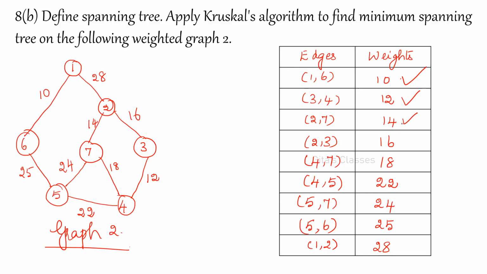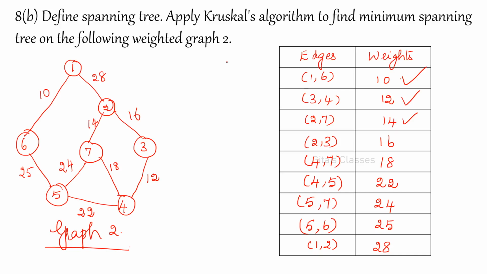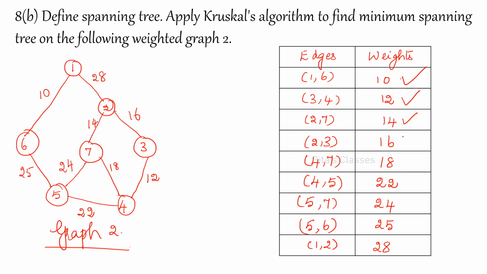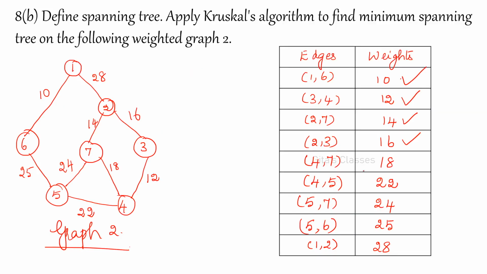What about 2 comma 3? 2 comma 3. Yes, we can add. 2 comma 3 we can add. What is the weight? For 2 comma 3 it is 16. Okay. We have added 2 comma 3, put a tick. Then 4 comma 7. 4 comma 7 can you add? If you add like this, what will happen? It forms a circuit. So don't add. 4 comma 7 don't add. Put a cross mark in that.